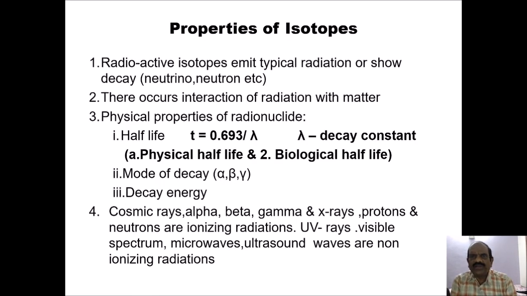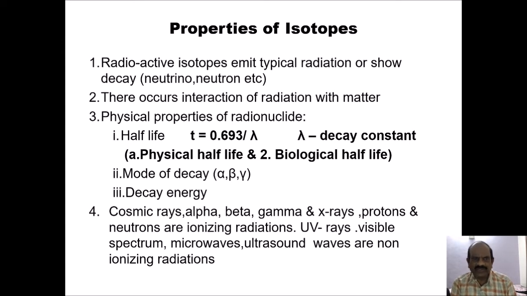What are the properties of the isotopes? Radioactive isotopes emit typical radiation or shortly decay, of neutrino, neutron, etc. There occurs interaction of radiation with matter. Now there are some physical properties of these radioactive isotopes or radionuclides.